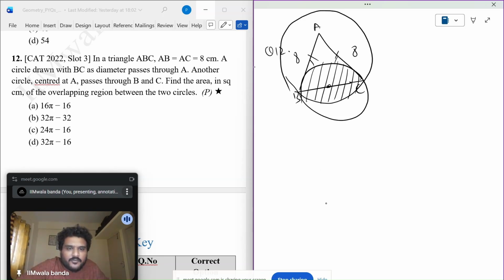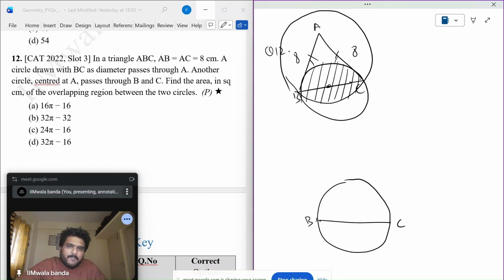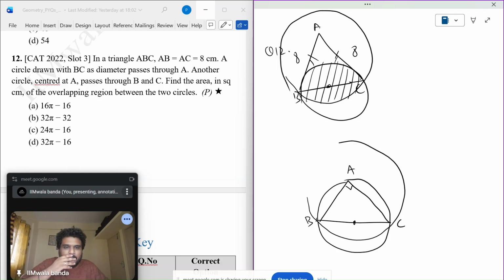Okay. So first of all, let's make a better diagram. I know that BC is the diameter. Since this is the diameter, this is the bigger circle and A is the center of this circle.